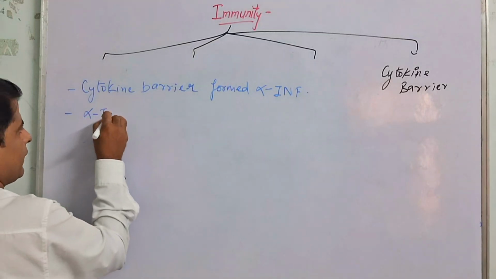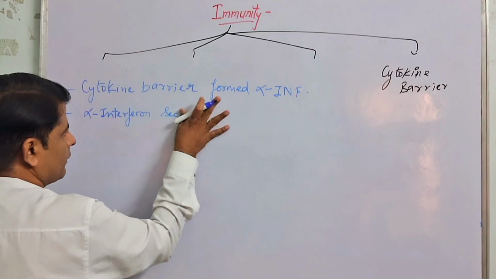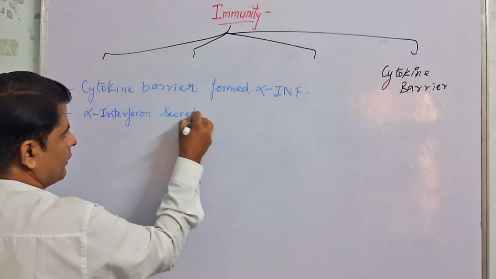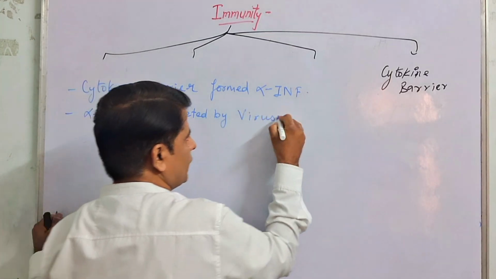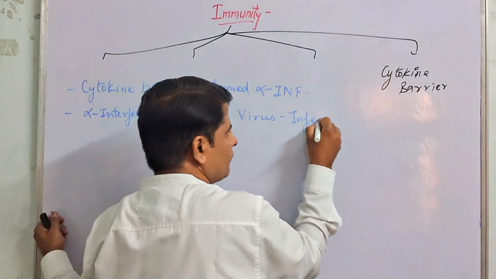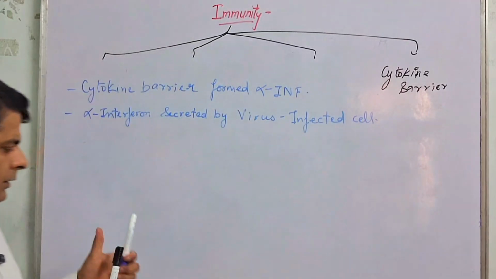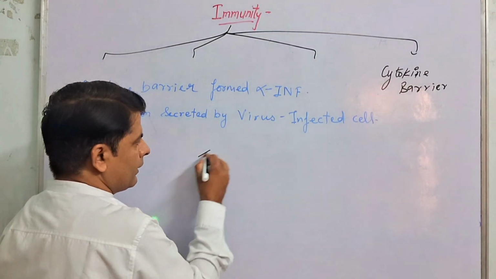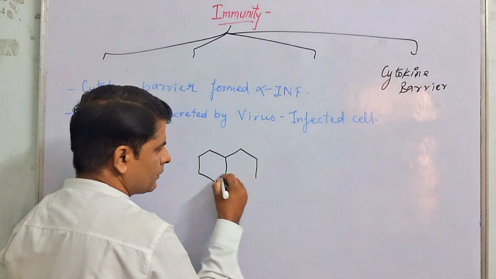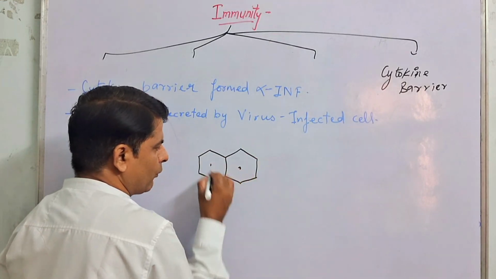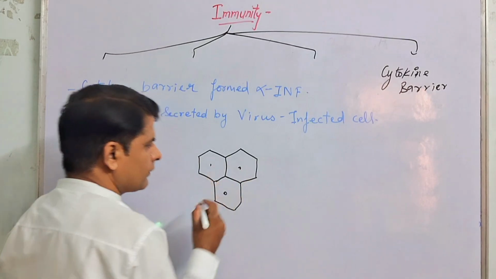This alpha interferon is secreted by the virus-infected cell. Which type of cell? Those cells which are infected by the virus. I will clear the board. Now let's see, this is a group of cells. Let's assume this is a group of cells, and the same type of group of cells is known as a tissue.